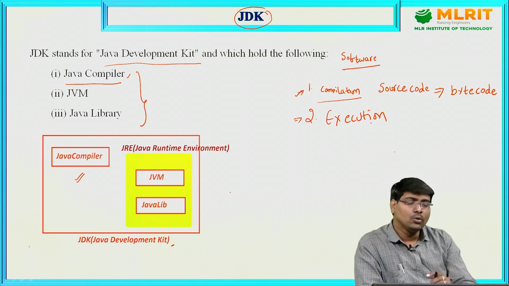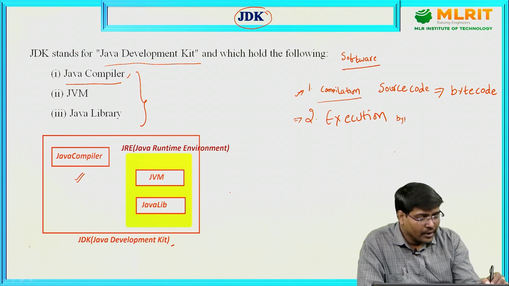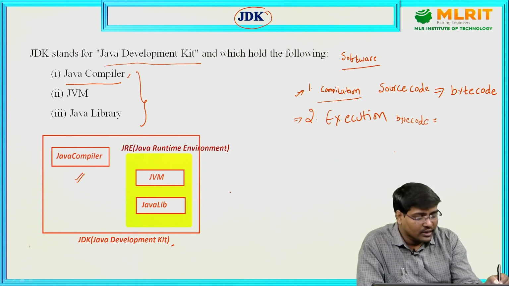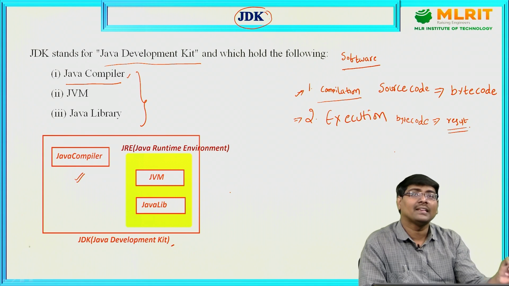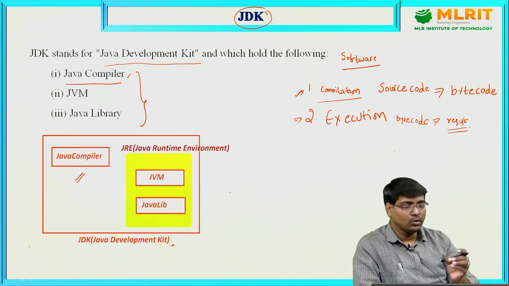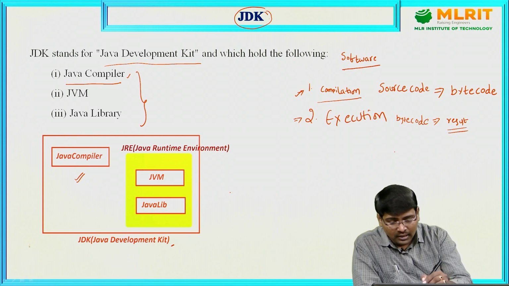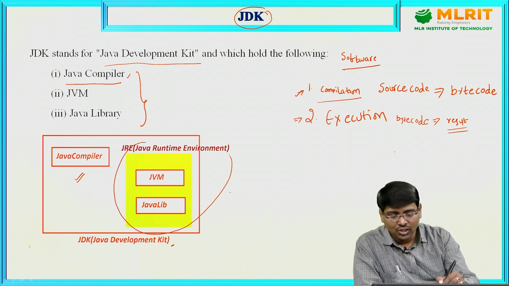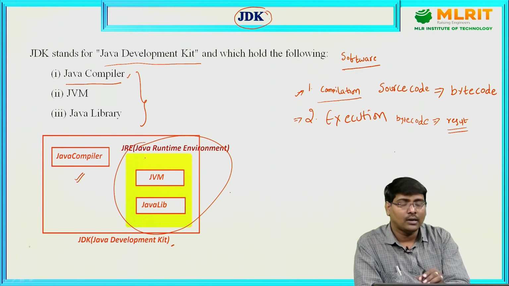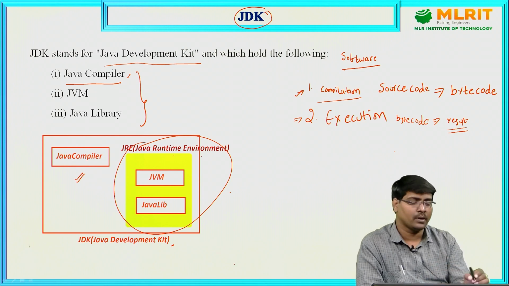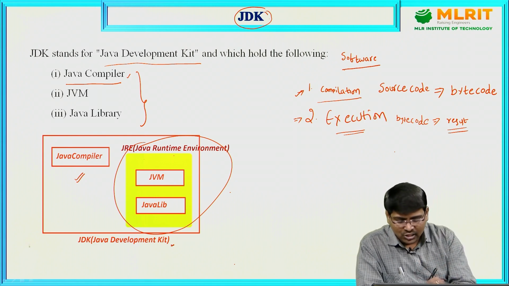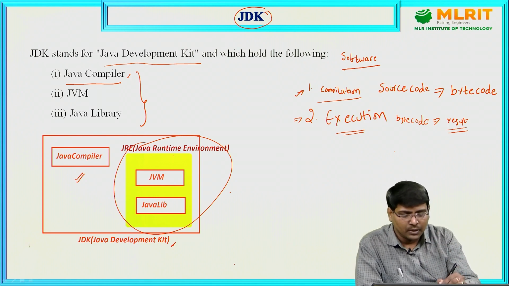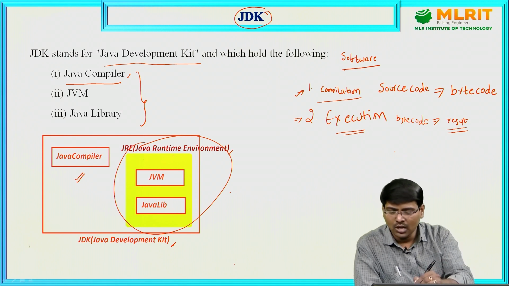Okay, once stage 1 is completed, what is the next point? Execution. Execution means executing the bytecode that is generated to produce the result. For that, this is available: JRE, Java Runtime Environment. Execution is also called running the program. So to run the program, JDK consists of one special environment called JRE.